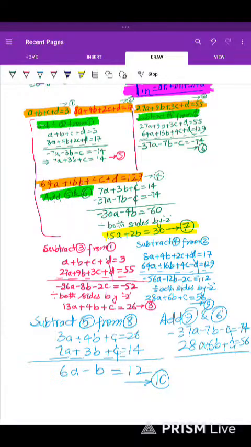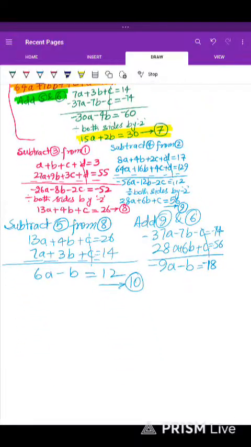And we can see C getting eliminated. 37 minus 28 gives what? 9. 9A, and minus B is equal to what is here? The difference of these two. 18 with minus sign. Okay. So now we reach the situation where we can find A and B, right? 74 minus 56 is 18 and 6 minus 5. Okay, now this is 11.